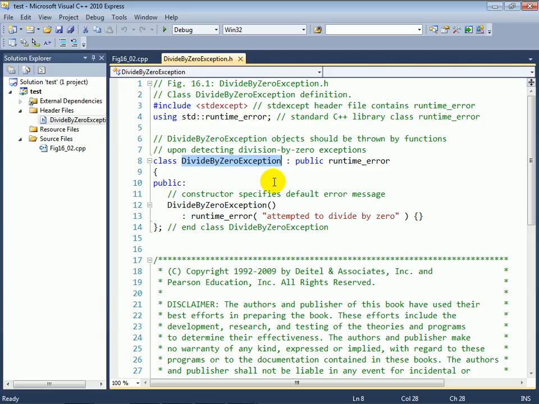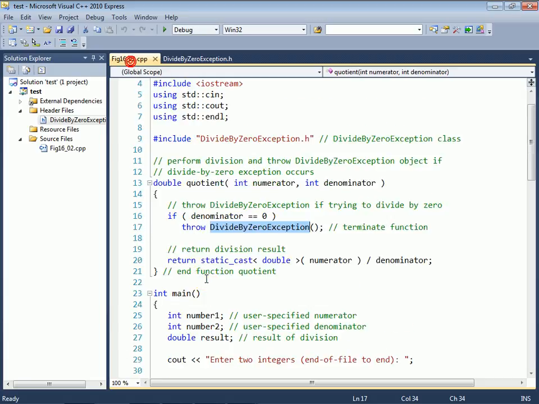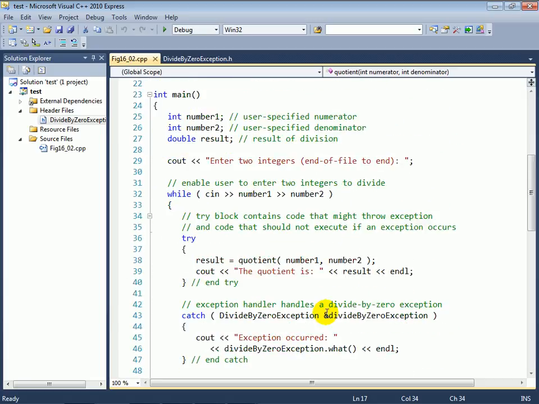So again, the DivideByZeroException class inherits from runtime_error in this case, so we can take advantage of these built-in pieces of data and functionality that are part of the runtime_error class. However, in C++, it is not required that any new exception class you create extend an existing exception class from the standard library. It is recommended that you do that, but in C++, technically, anything can be thrown in a throw statement. So I could throw an integer, and then I could say catch int and catch it down here if I wanted to. You don't normally do that, but you can.